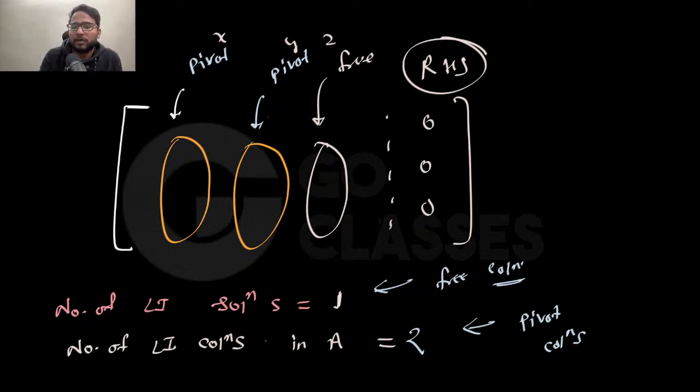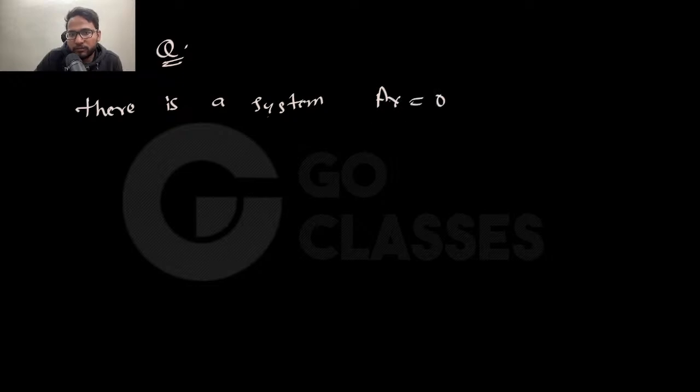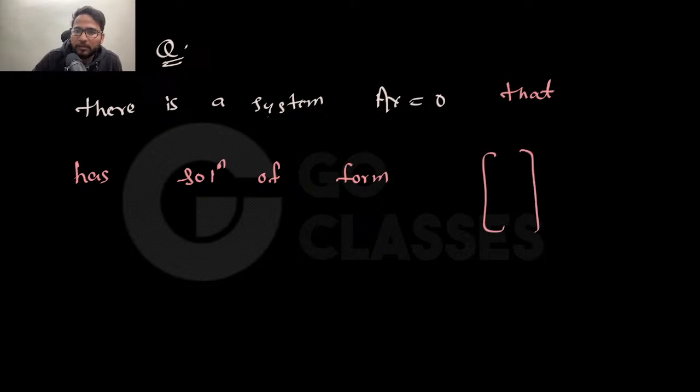Cool. So if you have understood this, then let's just solve some questions. Suppose I say that there is a system. This is a question, okay? There is a system Ax equal to 0 that has solutions of the form A1, something like this, okay?